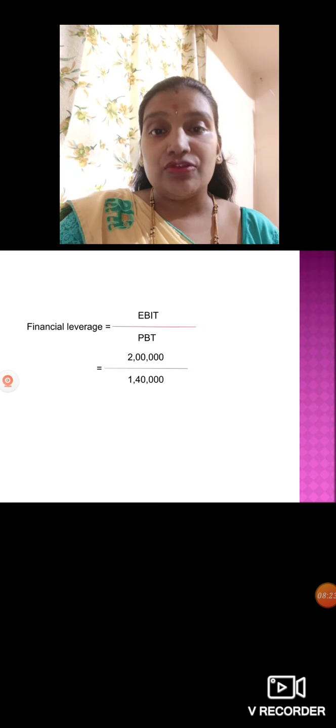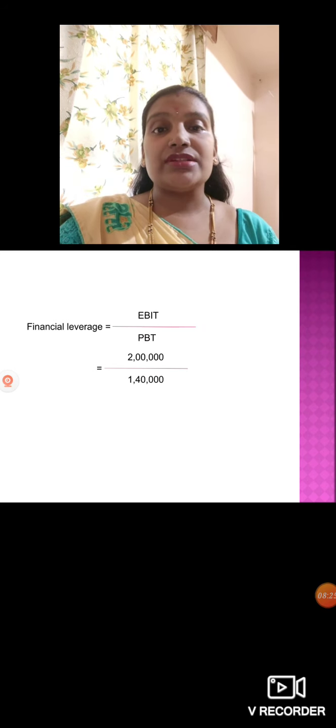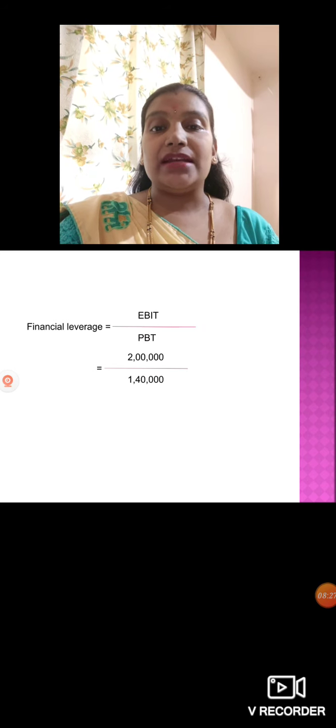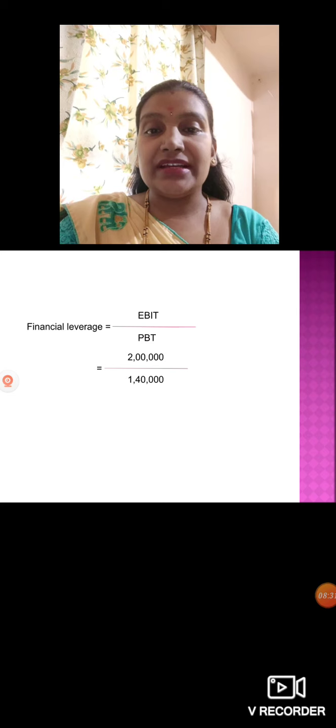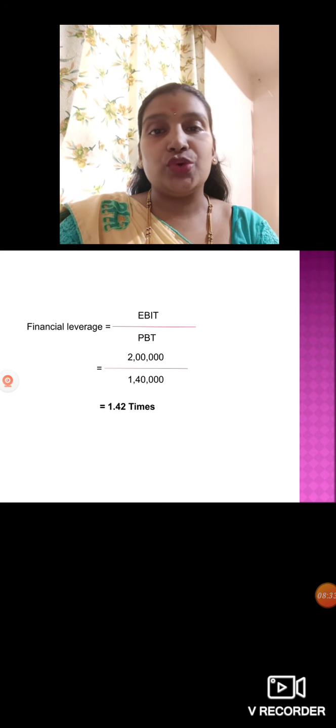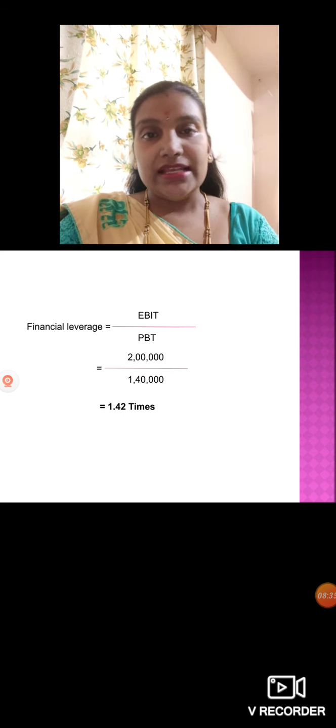Okay, how much we have profit before tax? It is 1,40,000. So earning before interest and tax we have it is 2 lakh, and profit before tax we have 1,40,000. So how much we will get? It is 1.42 times. That is financial leverage you have.